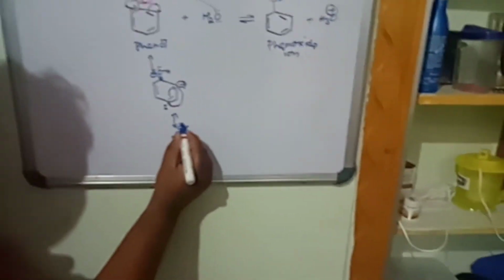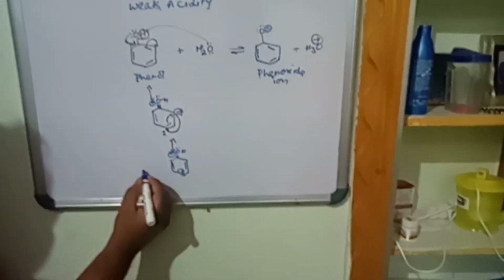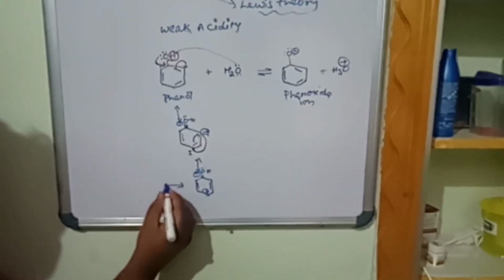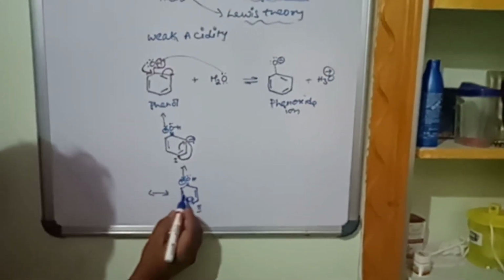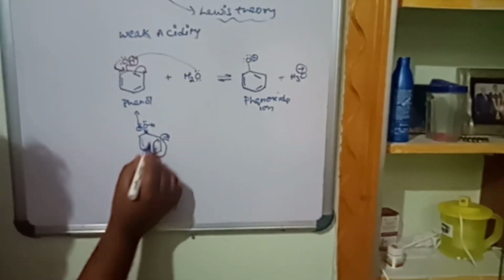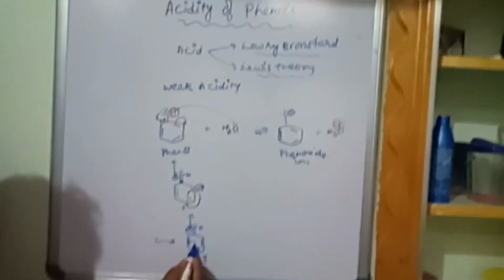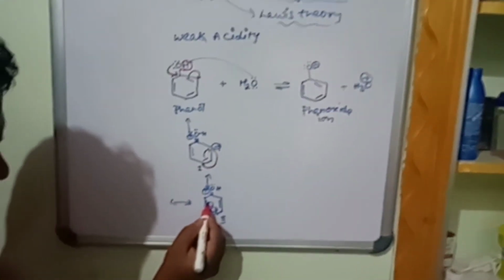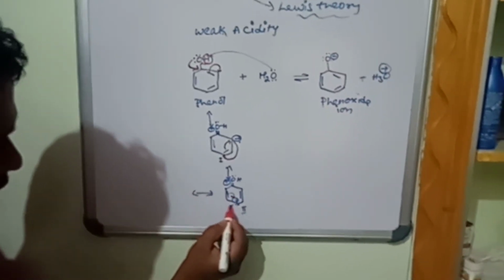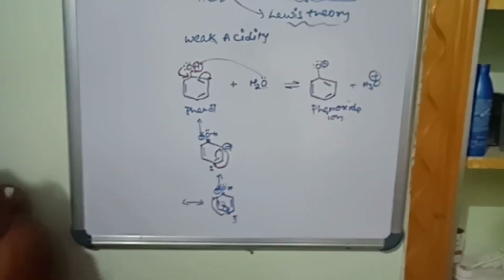OH with the positive charge. Now for the last structure, this is the first one, this is the second one. Again one pi bond is over, so the next pi bond will move towards the charge, and the charge will move to where the pi bond was left.